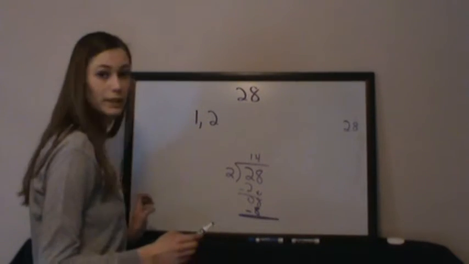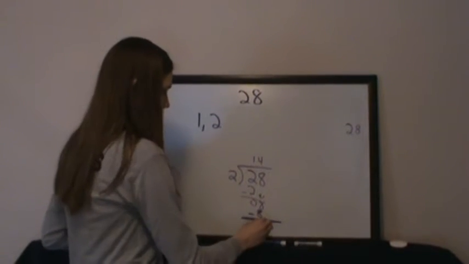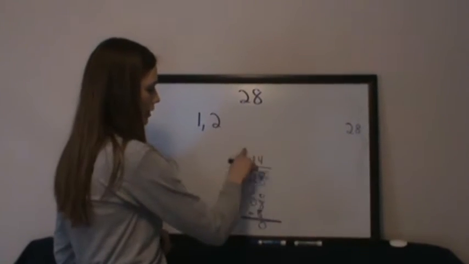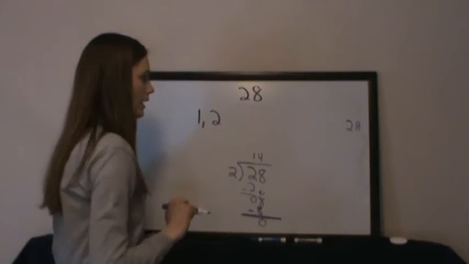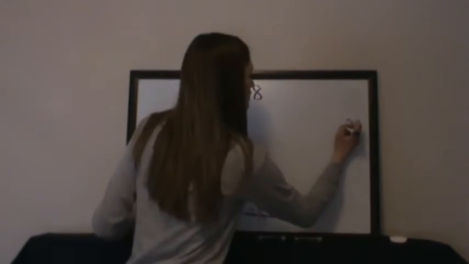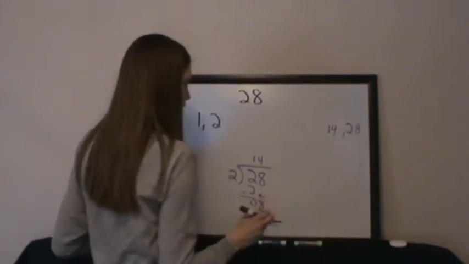That probably sounded really confusing. And that's going to be the end of that. So yes, 2 divides 28 equally. I ended with a whole number up here. So that's how I know that both 2 and 14 are factors. So I'm going to put this on the higher end.